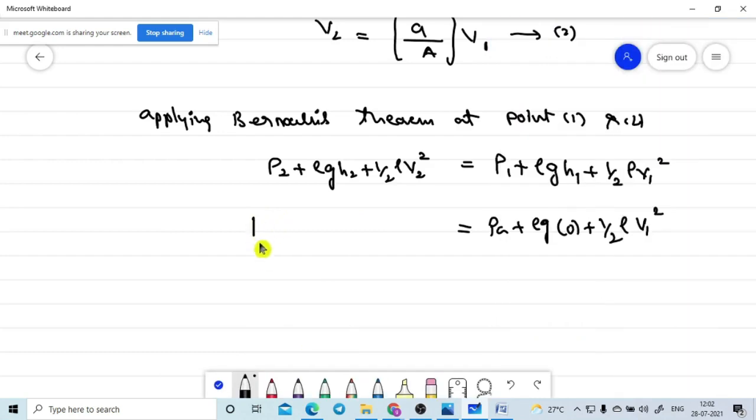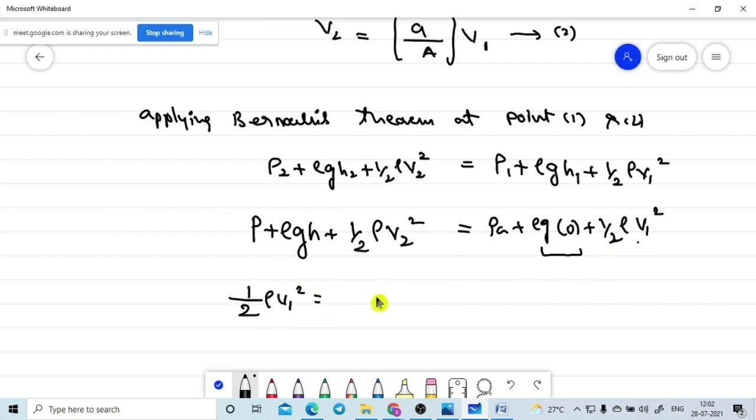So P plus rho GH2 value is H plus half into rho into V2 square. So this term is 0, the total term is 0. So that is what I am saying. Our aim is to find out the V1 value. I am keeping V1 this side, remaining all terms I am sending to the other side. Just I am writing the V1 term this side. Left side ఉన్నదాన్ని ఇటు సైడ్ రాస్తున్నాను. Half rho V1 square is equal to, so the remaining terms, చూడండి.